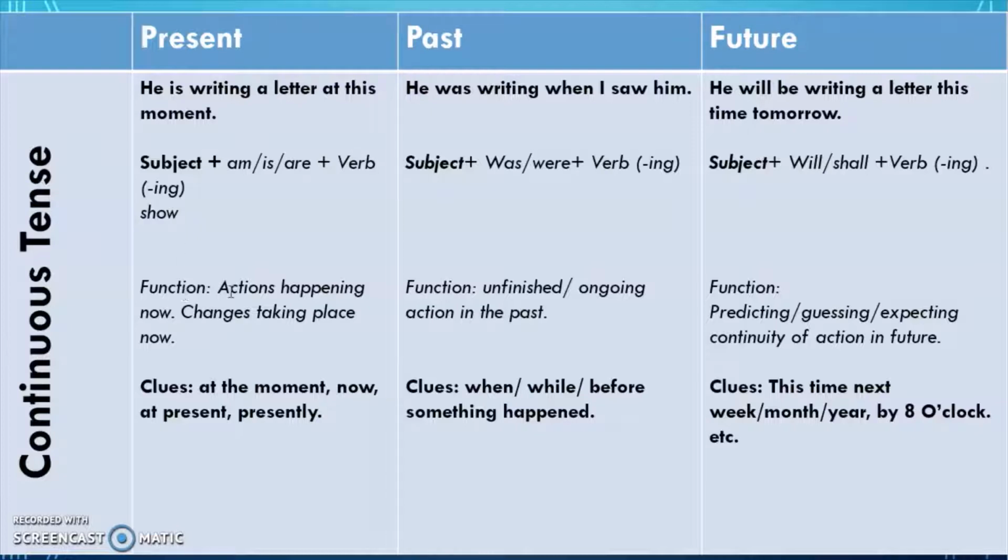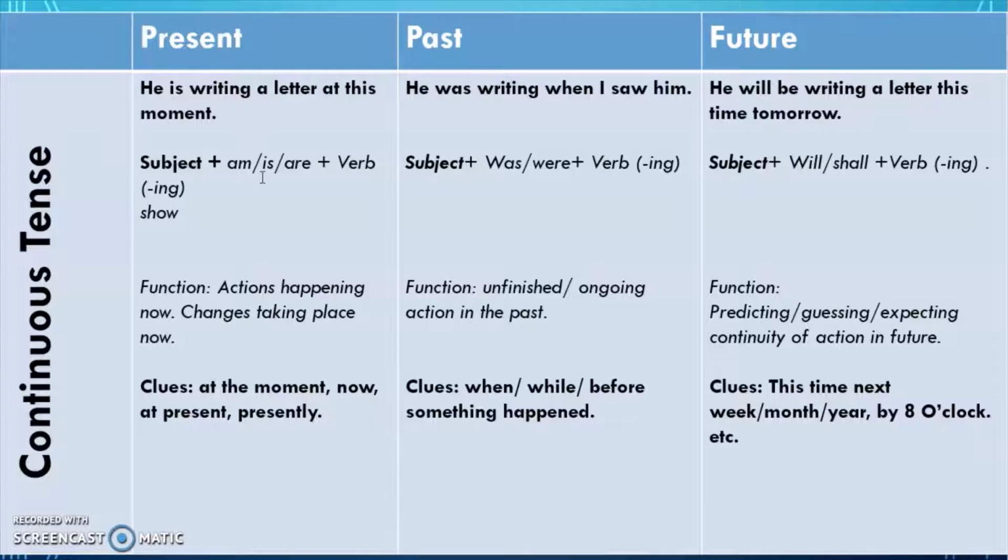So इसका फंक्शन क्या है? Actions happening now, changes taking place now. So यहाँ आपके पास क्लूज क्या है कि आपके सेंटेंस में अगर आ रहा है at the moment, now, at present, presently, तो it means कि the action is still going on. It is even happening when you are talking about it.